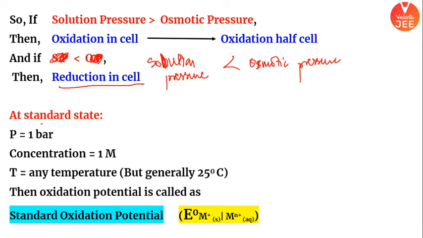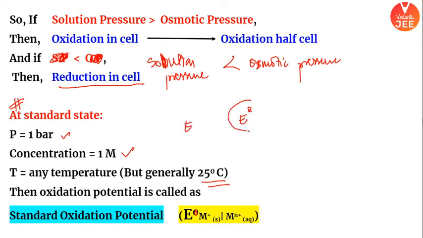ठीक है, अच्छा एक चीज होती है स्टैंडर्ड स्टेट, जरा ध्यान से सुनना. स्टैंडर्ड स्टेट क्या होता है? When pressure is 1 bar, concentration is 1 molar, temperature could be any, but generally we take 25 degrees Celsius. If you are creating your half cell maintaining these conditions properly, then it will become standard oxidation potential. And what is the difference? You will bring a naught.